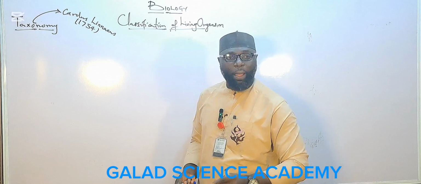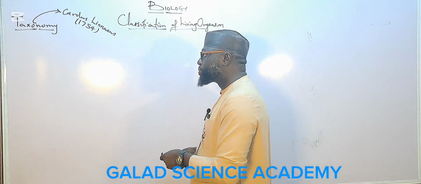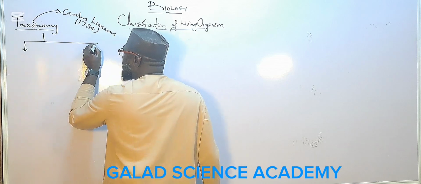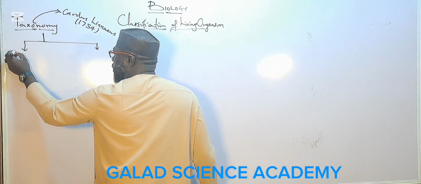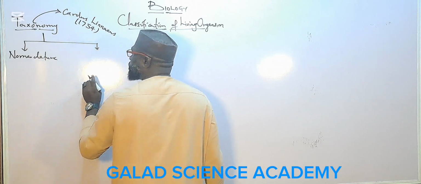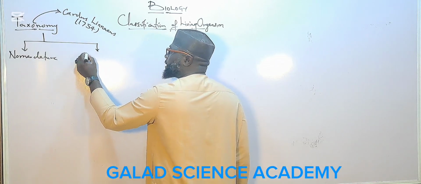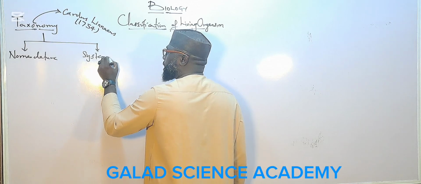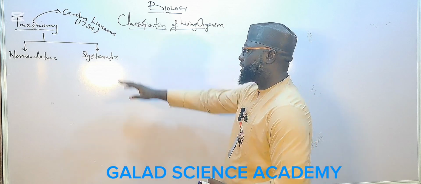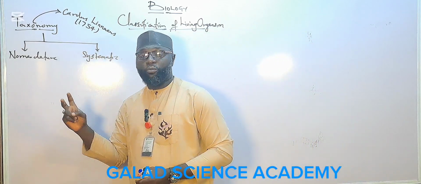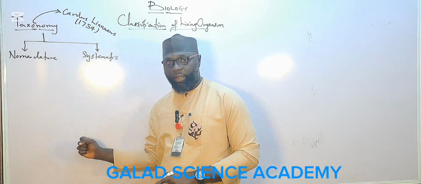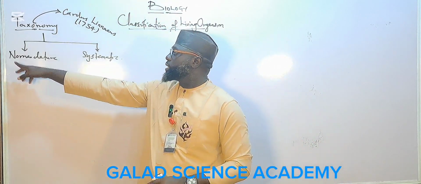And this taxonomy can be divided into two parts. The first one, we have nomenclature, and the second one we have systematics. So there are two types of taxonomy: nomenclature and systematics. So what is nomenclature?